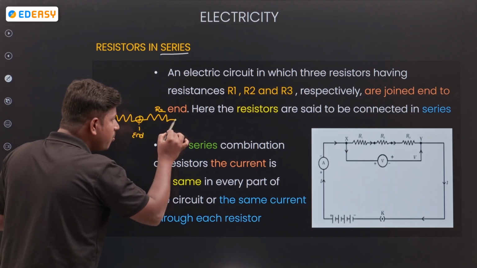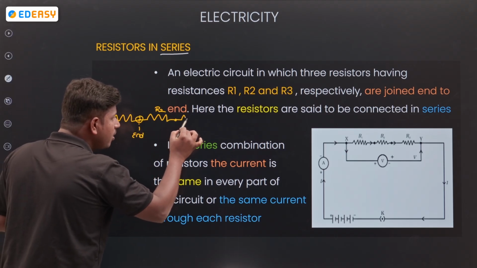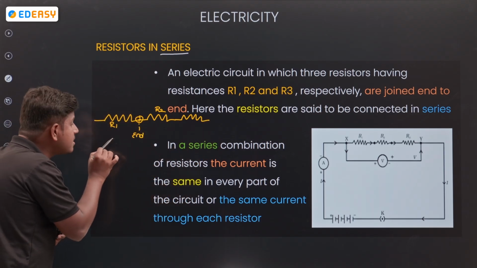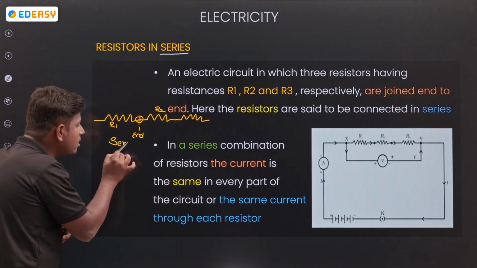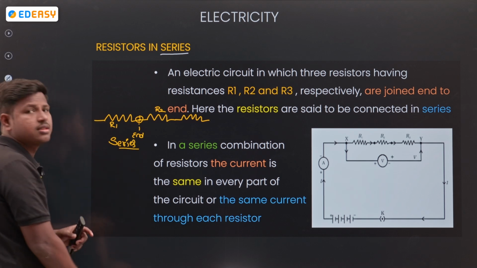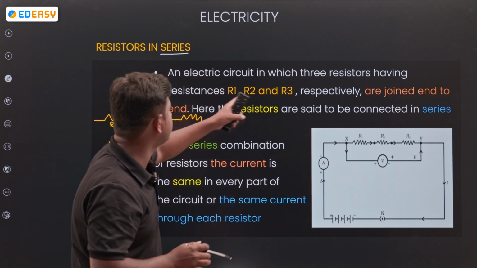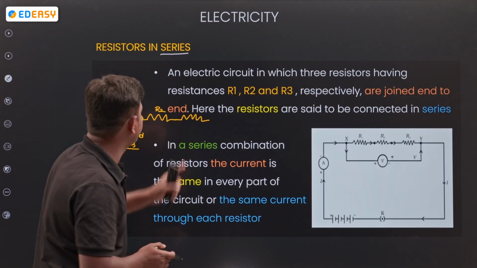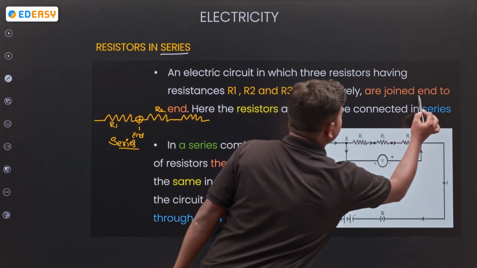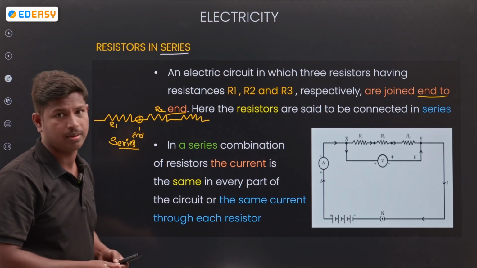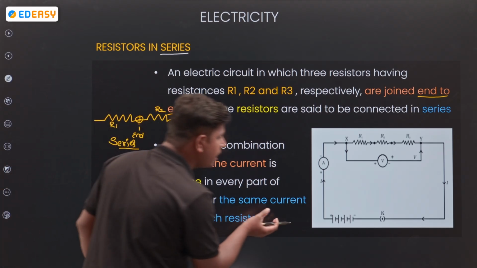Similarly, at the end point of R2, I connect one more. So what is this? This is a series connection. Series means end to end connection. Okay, look at it in the diagram.